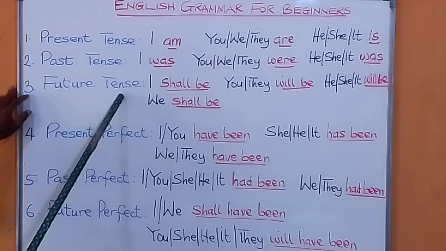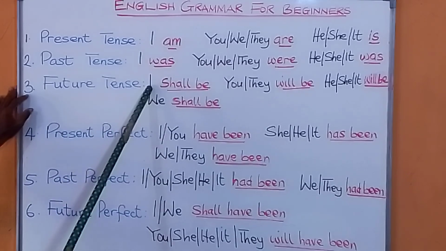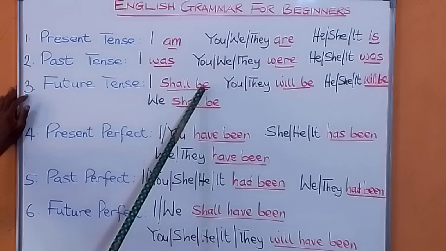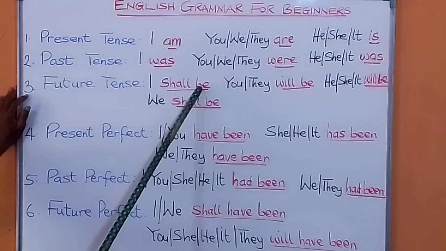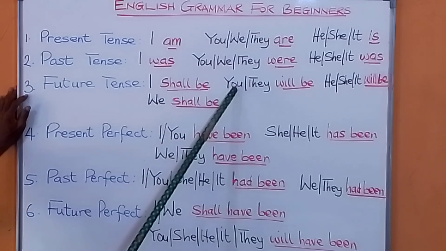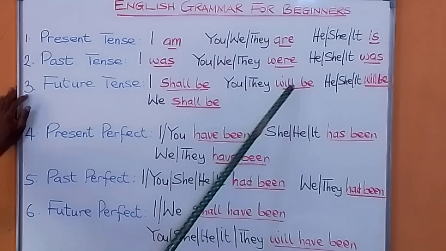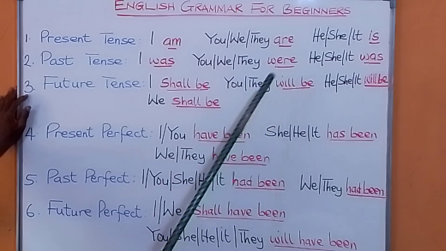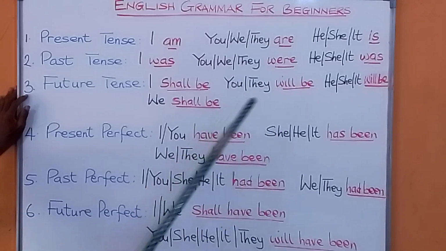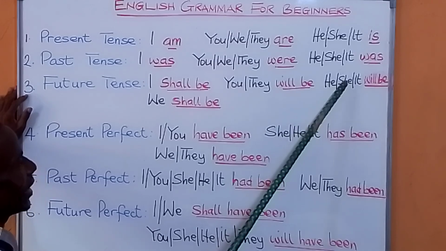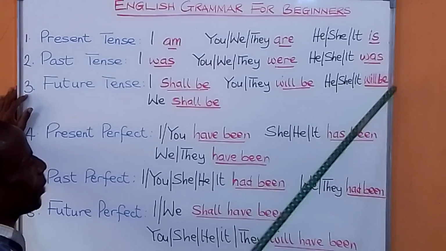Now, if you want to say something in the future, something that is coming, if you want to use I, you say shall be. I shall be there. I shall be okay. If you want to use you, they, you say will be. You will be okay. They will be okay. If you want to use he, she, it, you say will be.